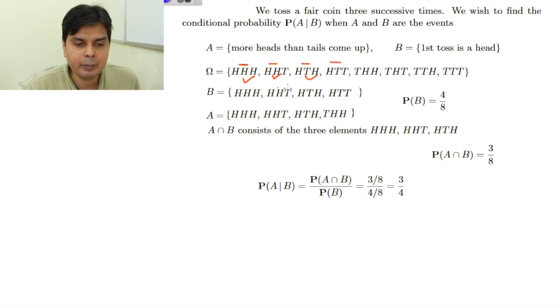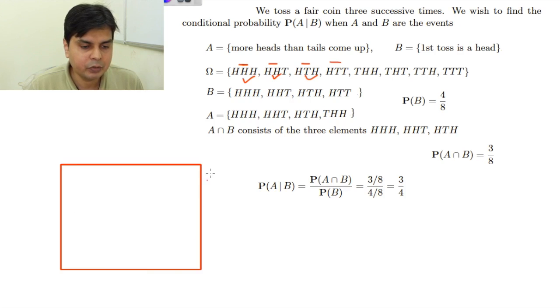Given that B has happened, it means that in conditional probability your sample space is being reduced. Earlier, to begin with, my sample space was something like this. When I find the conditional probability of A given B, I have to find it based upon the B set.